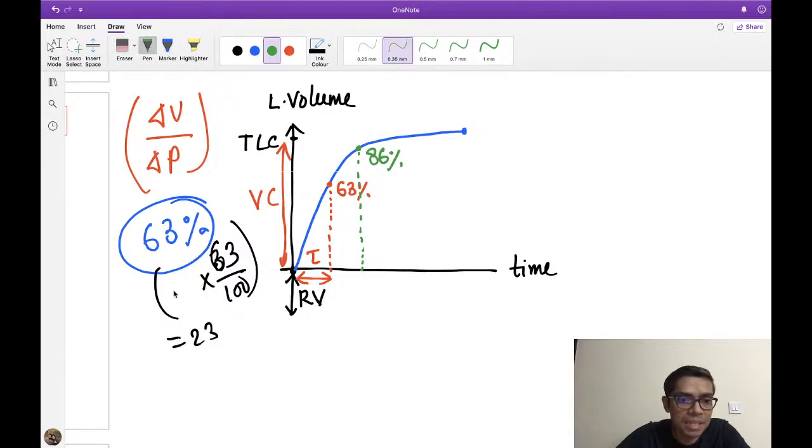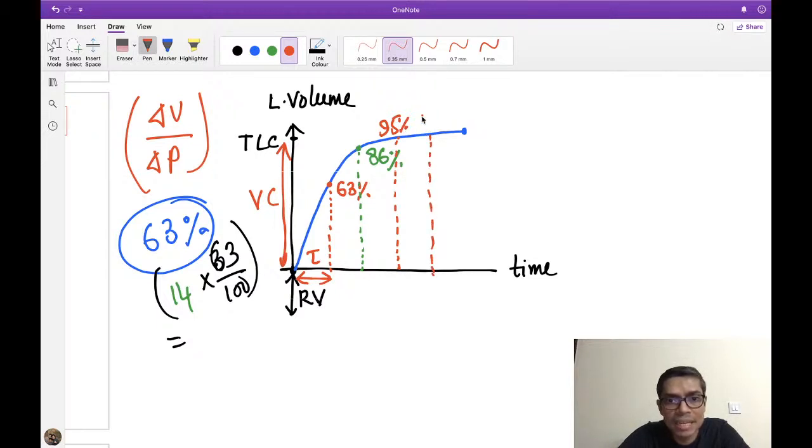Now if I take again 63% of this 14%, and add it to this 86%, that is the volume of filling of the lung in 3 time constants, around 95% of lung filling. Then with 4 time constants, there will be 98% of filling, and with 5 time constants, 99 to 100% of lung filling.